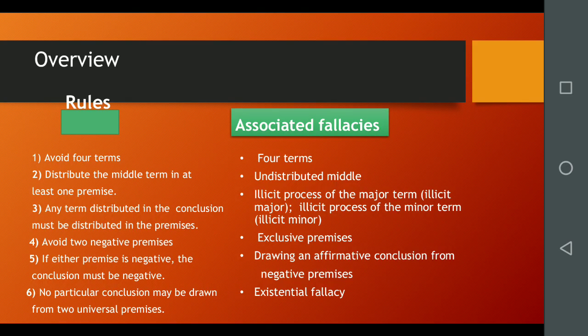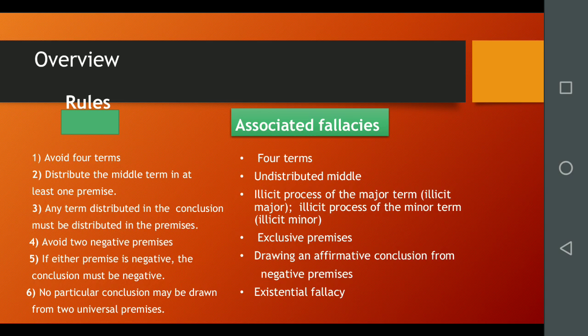Final overview of rules. Rule and associated fallacies. Rule number 1, avoid 4 terms, and the associated fallacy is four terms. Rule number 2, distribute the middle term in at least one premise. The fallacy associated is undistributed middle. Rule number 3, any term distributed in the conclusion must be distributed in the premises. The associated fallacies are illicit process of major and that of minor. Rule number 4, avoid 2 negative premises, associated fallacy, exclusive premises.